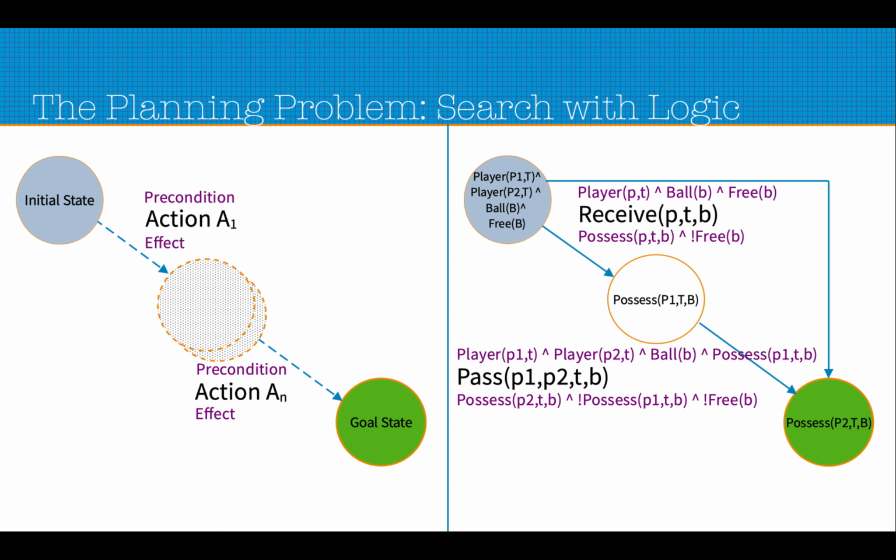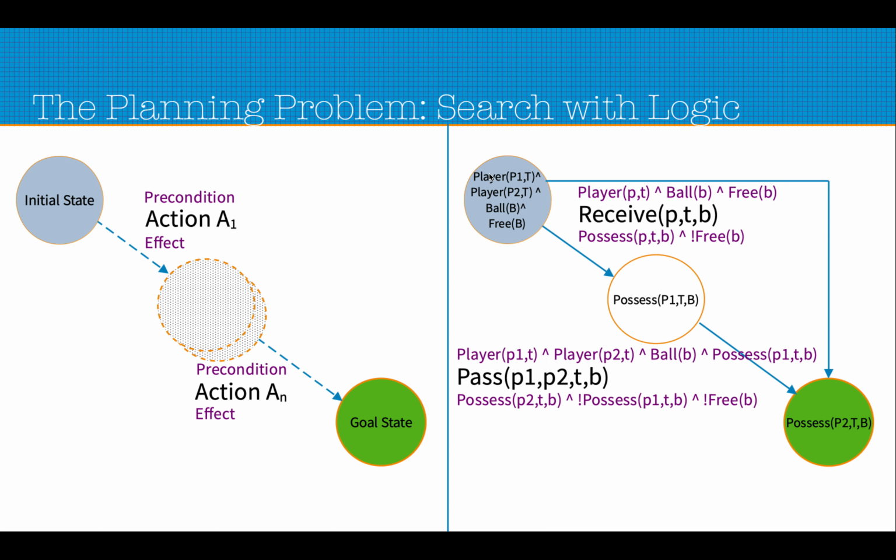In this small fragment of the problem, we are trying to show how a ball can be received by that player and finally be passed to another player of the same team.